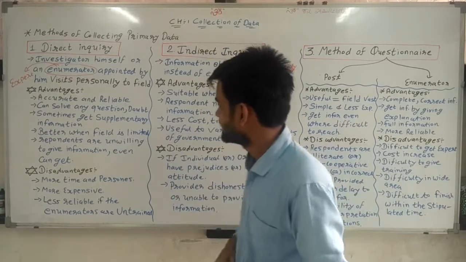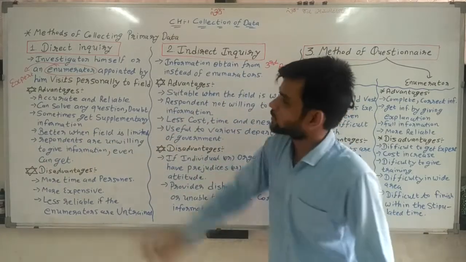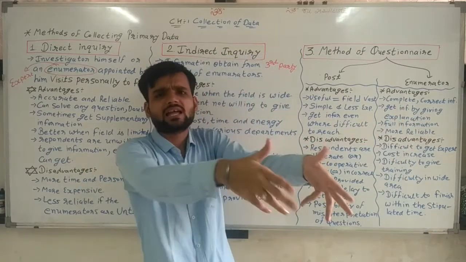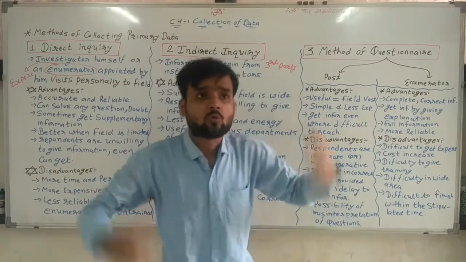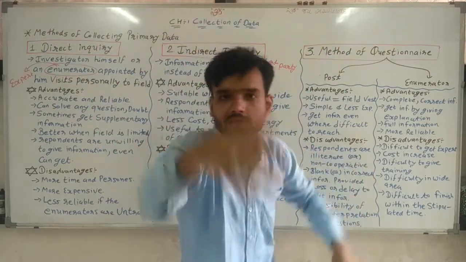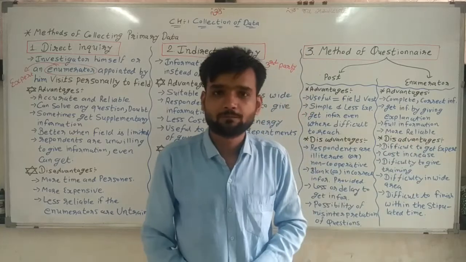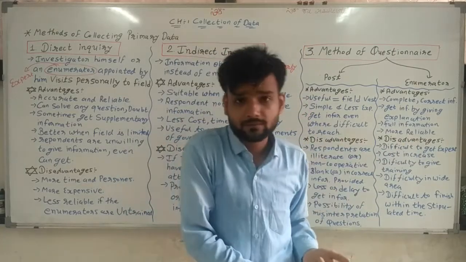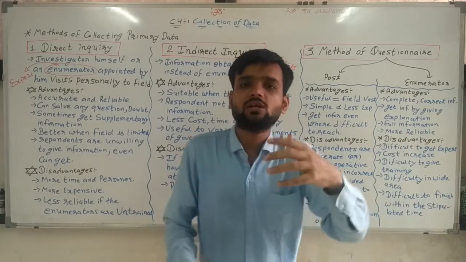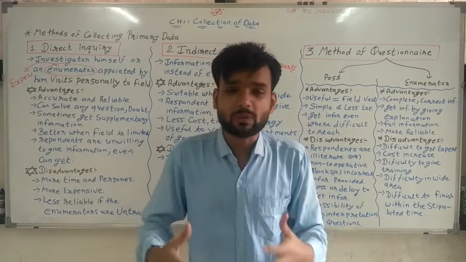Going ahead. Better when the field is limited. Now direct inquiry, where is it better? When a limited field is there. If a vast field is there, then we cannot go directly to each and every place. And if we are going there, then the expense of inquiry is high.